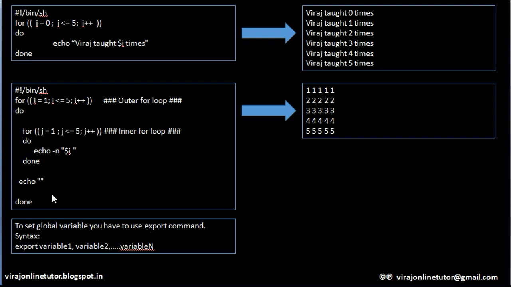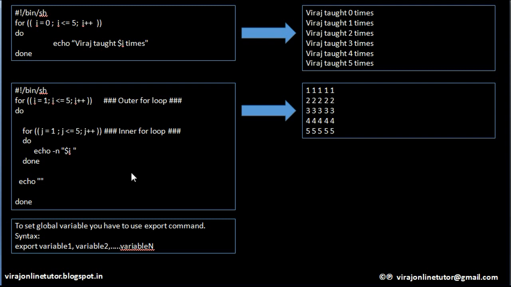So let's traverse through this. Initially i is equal to 1. Is 1 less than or equal to 5? Yes, so it will enter inside the loop. There is another for loop inside. Now this starts from j equal to 1 to 5. So this will repeat 5 times. So it will print on the screen 1 followed by a single space.